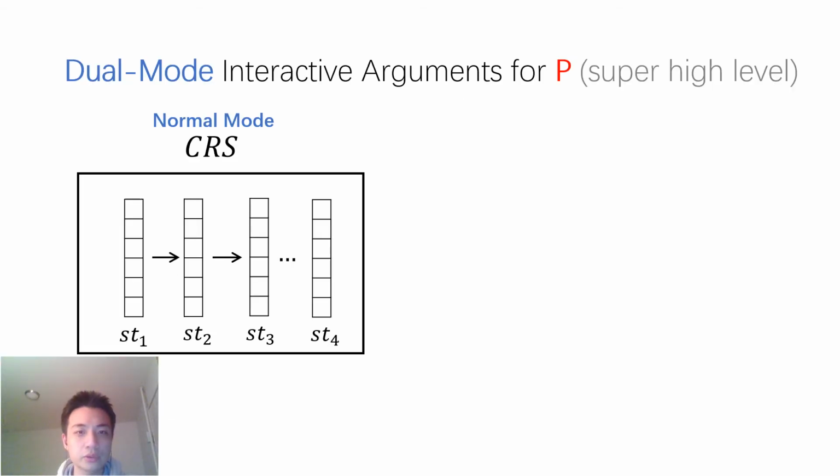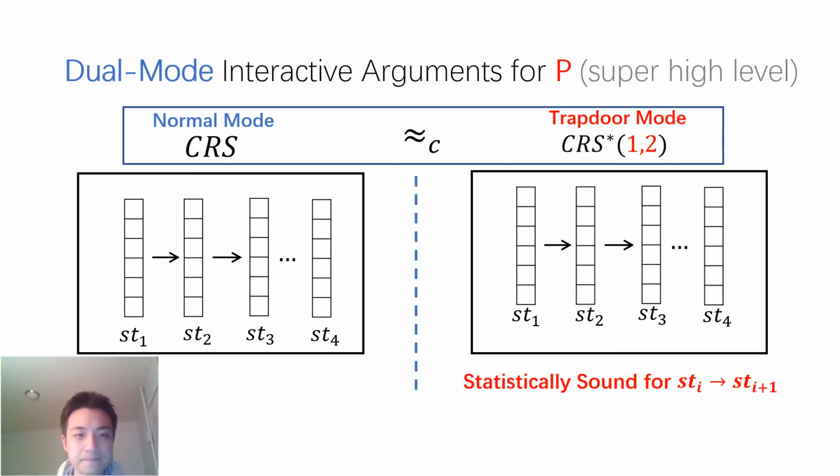Now, I'm going to show you a super high-level overview of how we use the same idea to build SNARGs for P. At a high level, we have the prover prepare all the intermediate states for each step of the computation in P. Then in the soundness proof, we will switch the CRS in the normal mode to a troubled mode that is associated with two adjacent states, such that the protocol becomes statistically sound for one single step in this computation.